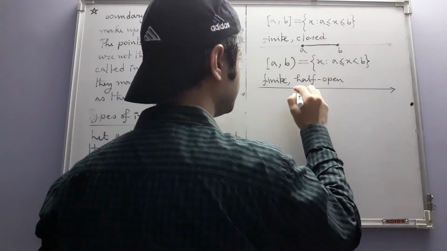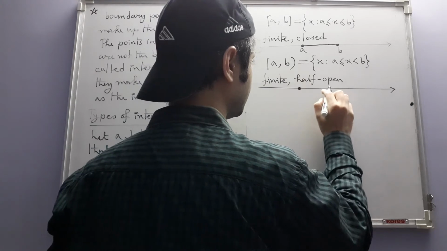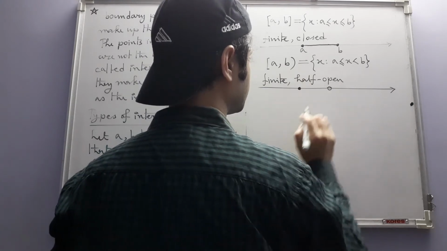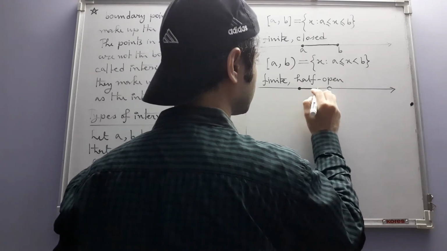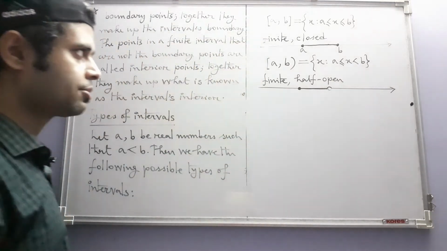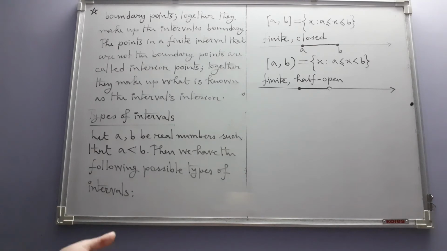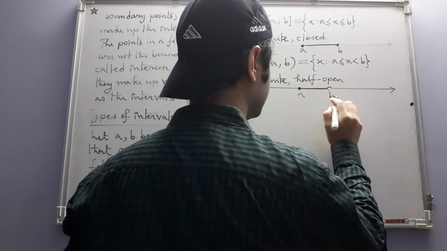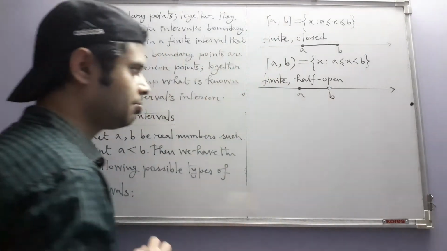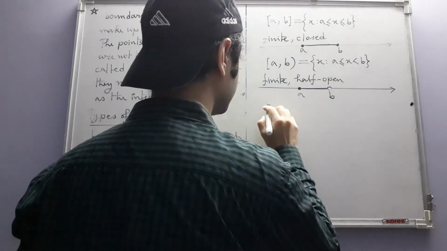And here the set will look like this. It has all the points starting from A until we get to B. Geometrically it looks like this. The point B is not a part of this interval.